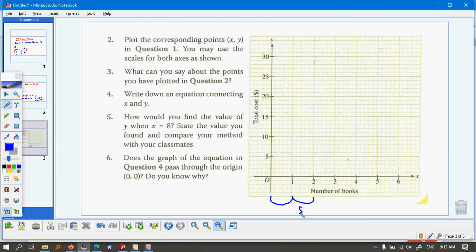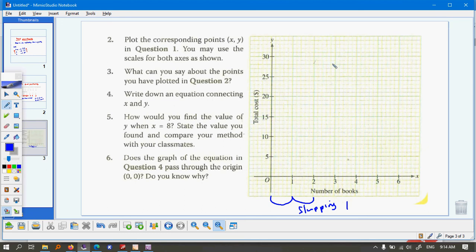For example, here we are skipping 1, which means that I should go 0, 1, 2, 3, 4, 5, 6, and so on. Your scale can't be 0, 1, 3, 5. The intervals have to be the same. Likewise, when you look at the vertical scale, that's the y-axis, it's 5, 10, 15, 20. The intervals are 5, 5.